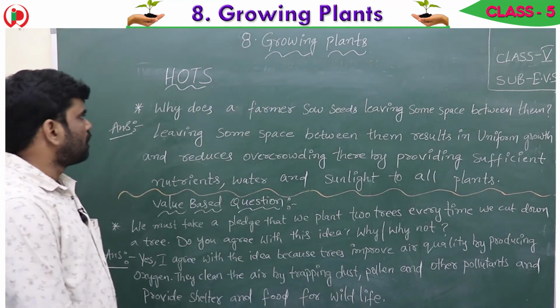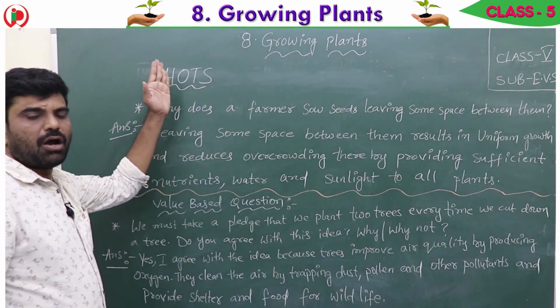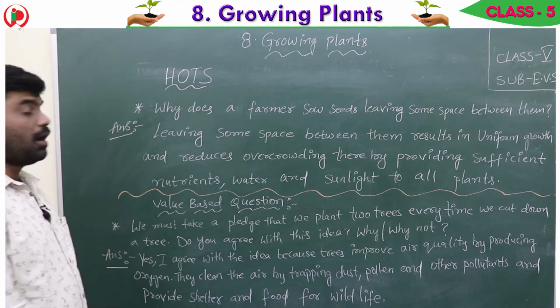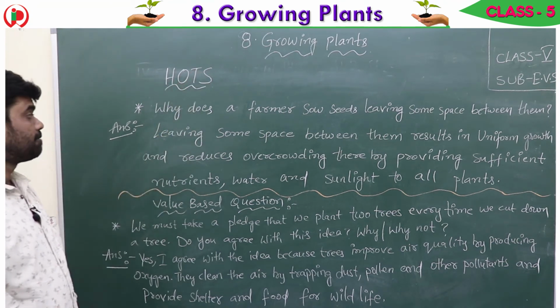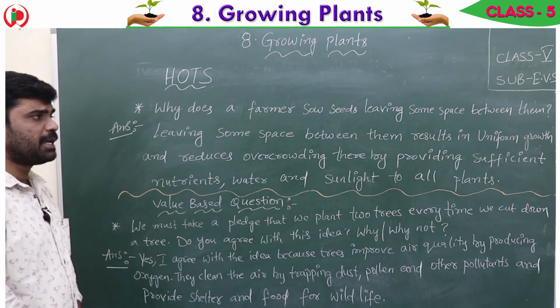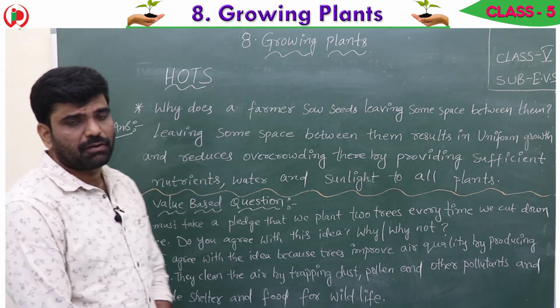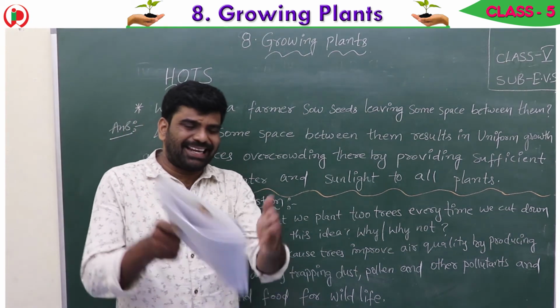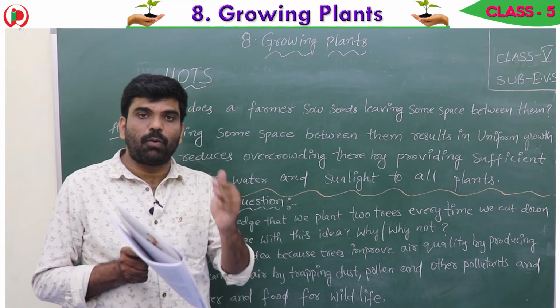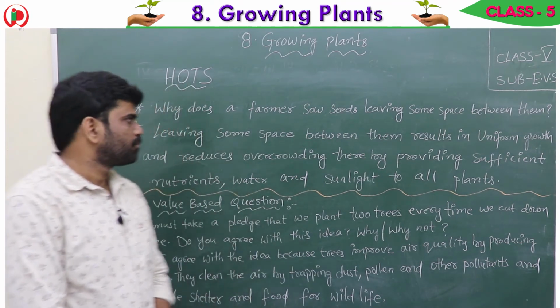Children, now see the HOTS. HOTS means higher order thinking skills. Why does a farmer sow seeds leaving some space between them? If you observe the agricultural field, the farmer leaves some space. Why does he leave the space?